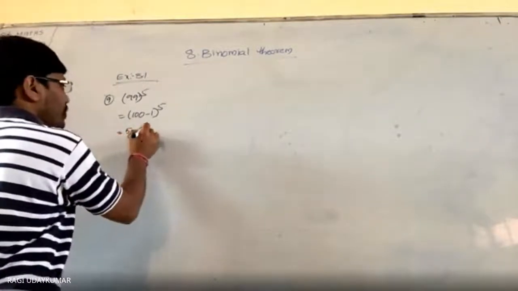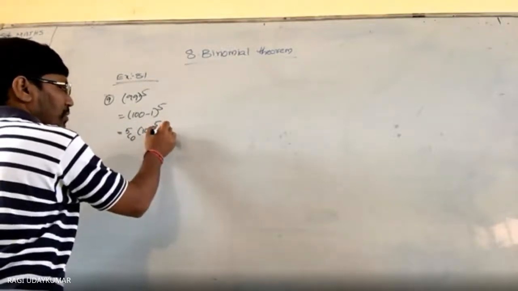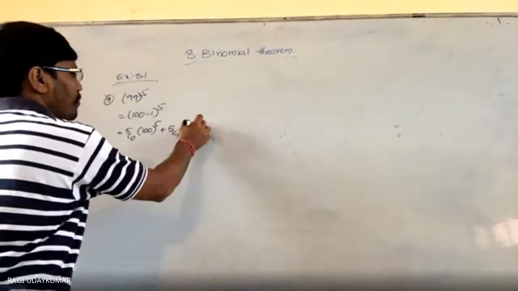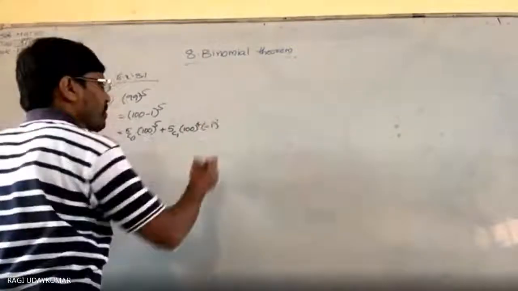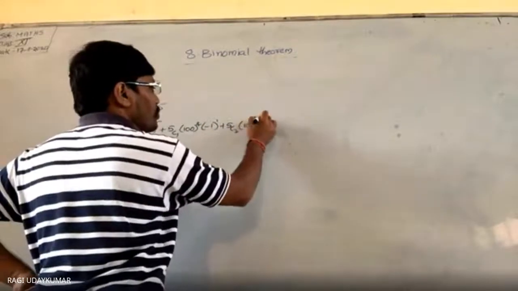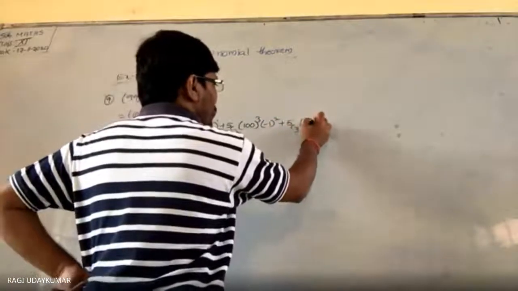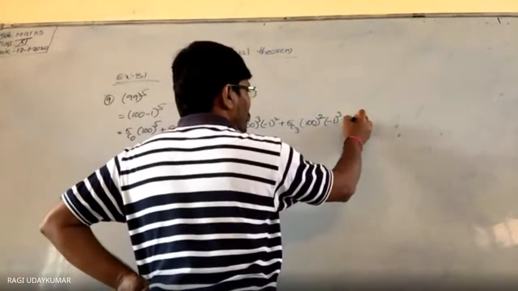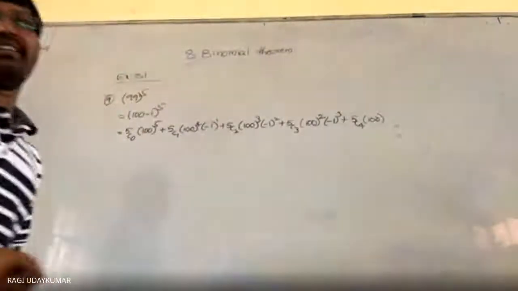Otherwise, 5c0 100 to the power of 5 minus 0, plus 5c1 100 to the power of 4 times minus 1 to the power of 1, 5c2 100 to the power of 3 times minus 1 square, plus 5c3 100 to the power of 2 times minus 1 cube, plus 5c4. Like this only you have to do. I think you can do it. It's not very difficult for you.